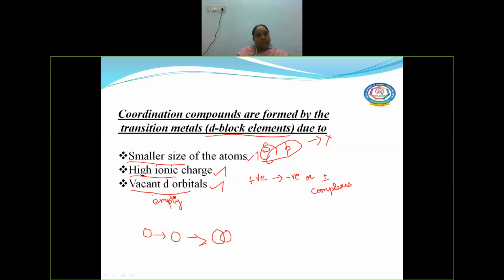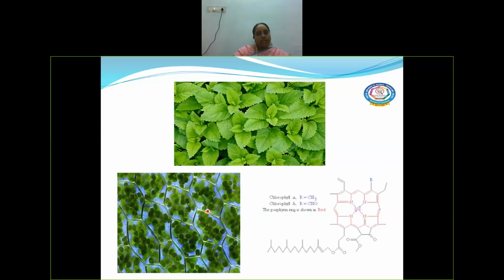Due to these empty d orbitals, electrons from the lower energy level can now occupy these empty orbitals, right? So these three are the reasons why d block elements can form coordination complexes. Is it clear, children? Now, these coordination compounds play a very important role in biological systems.